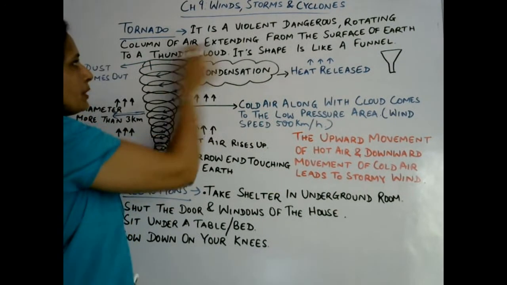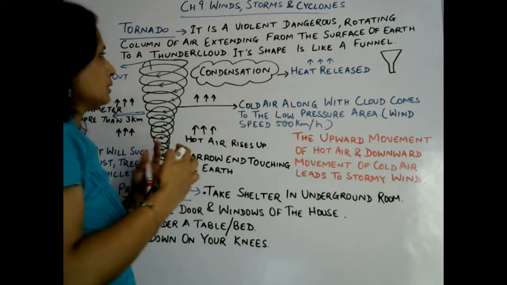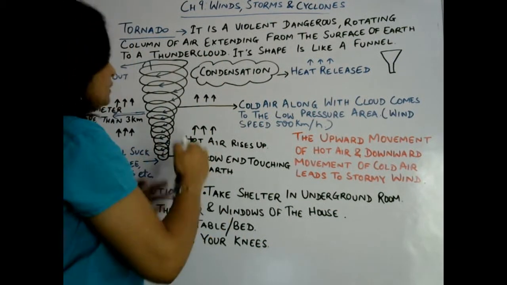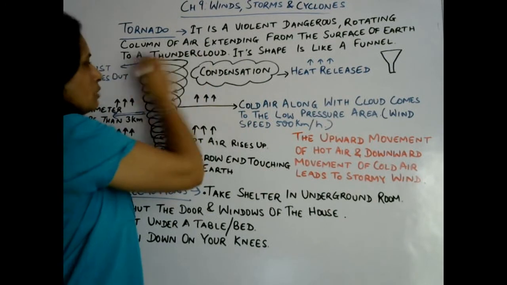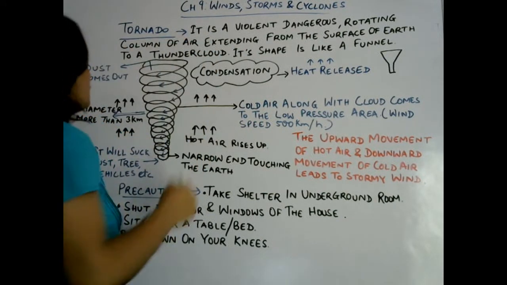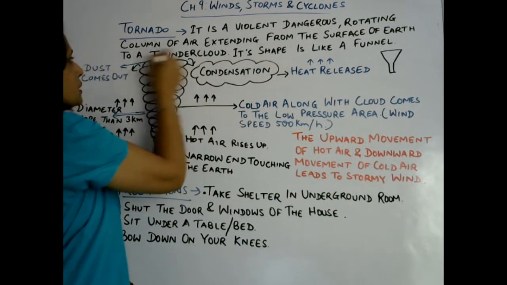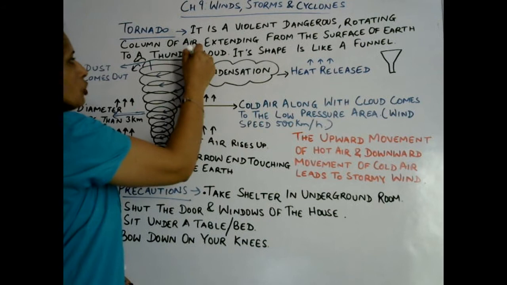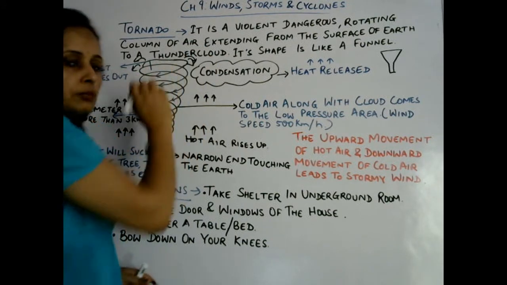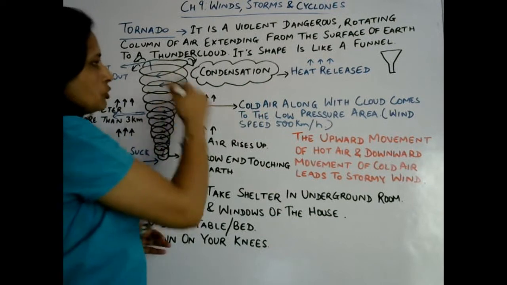So the upper part of the tornado will look heavy dark in color, heavy clouds can be seen, and dust can be seen in extended form, because dust will come out in each direction from the top of this tornado. Okay, so we got to know about tornado.